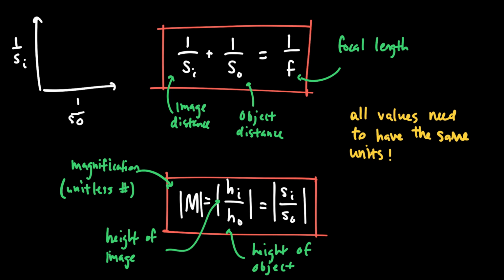And the second equation was an equation for finding the magnification of an object, whether it will be larger or smaller, which is a unitless number. If the magnification is equal to 1, that means that the object and the image are the same size. If it's larger than 1, that means the image is larger. If it's less than 1, the image is smaller. You can figure out the magnification using the image and object distances or the image and object heights. And lastly, for these equations, it doesn't really matter what units you use as long as the units you use are the same for each term in the equation. So if you want to find the focal length in centimeters, just measure SI and SO in centimeters.